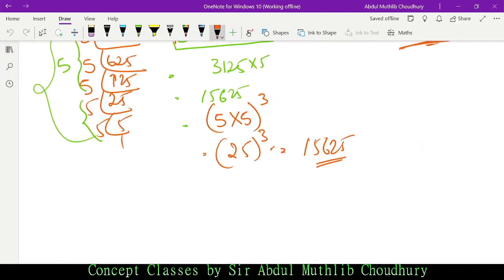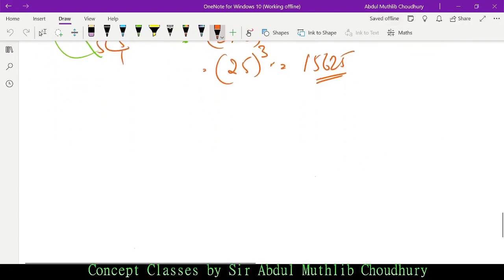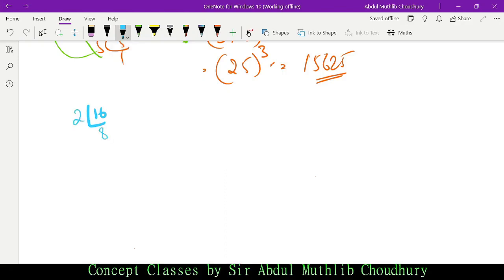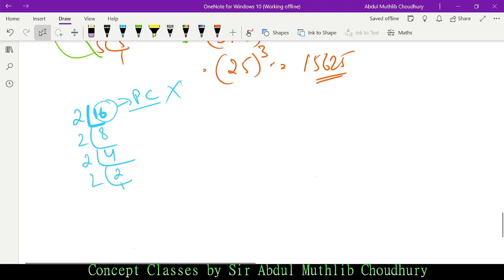Before I solve Roman 1, let me explain this question with a simpler example. Let me take 16. 2 into 8 is 16. Is 16 a perfect cube? No. So how do we arrive at a perfect cube? First factorization. 2 into 8 is 16, 2 into 4 is 8, 2 into 2 is 4, and 2 into 1 is 2.